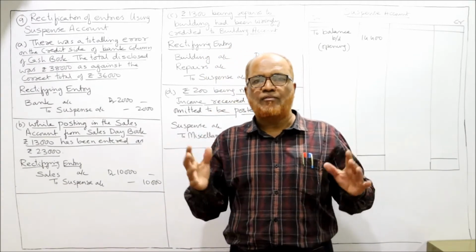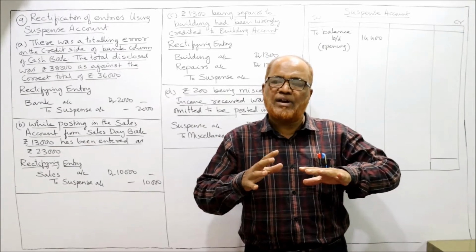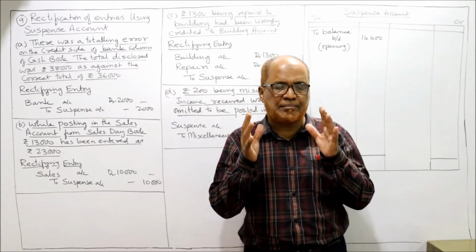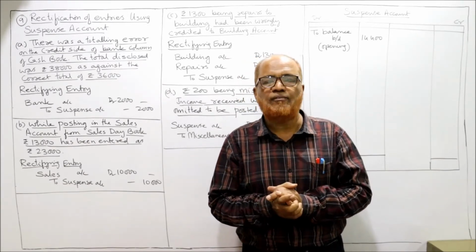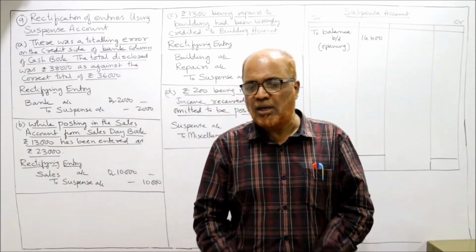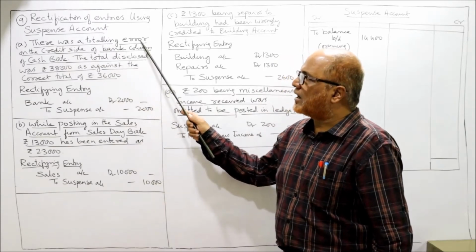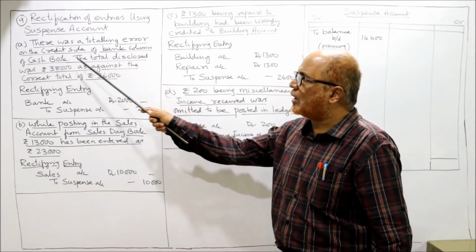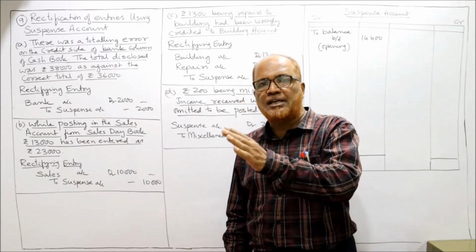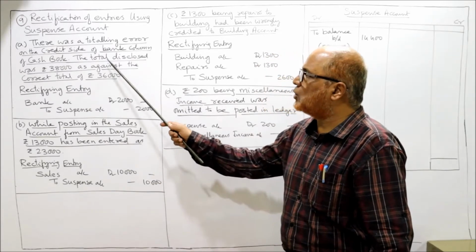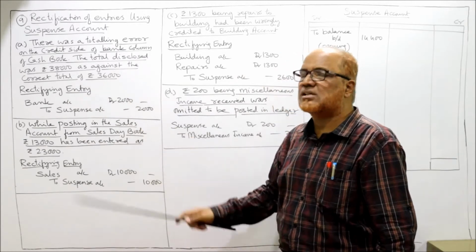Just like the previous problem, we have to pass the rectifying entries and then make the suspense account. If we have corrected all the entries regarding the errors, then definitely the suspense account will get closed. Now, first error. There was a totaling error on the credit side of the bank column of the cash book. The total disclosed was 38,000 as against the correct total of 36,000.